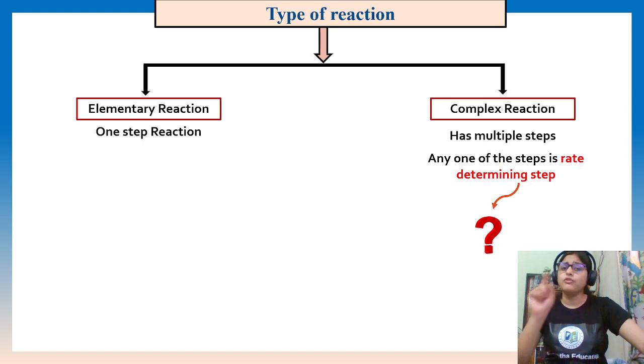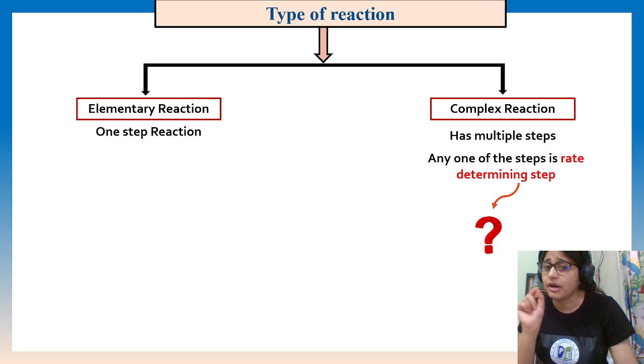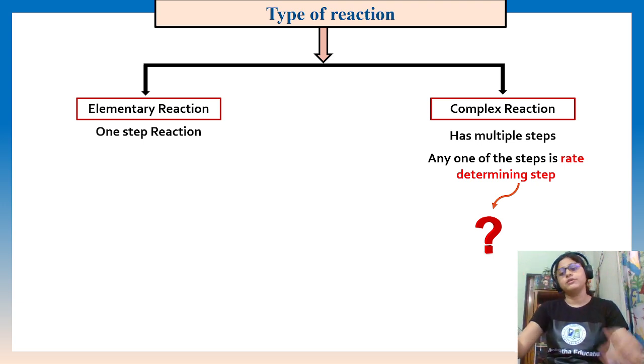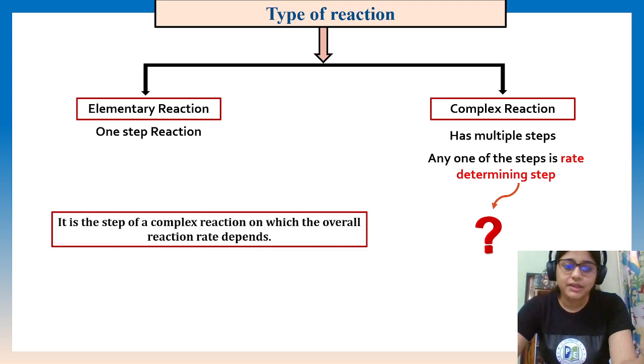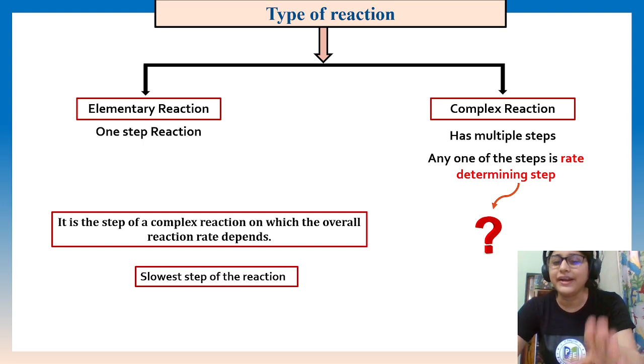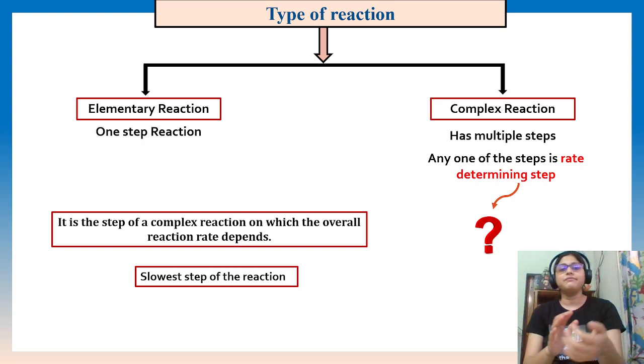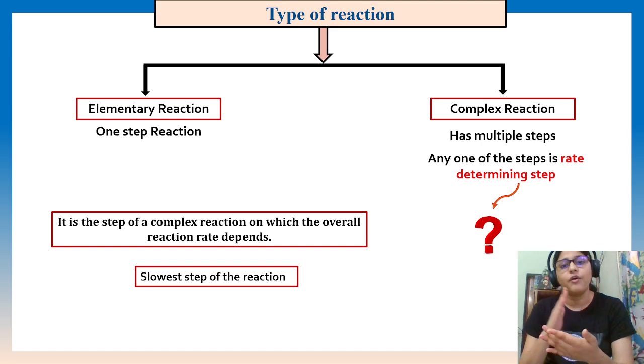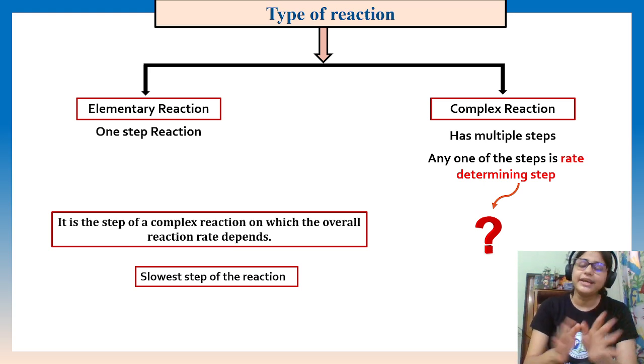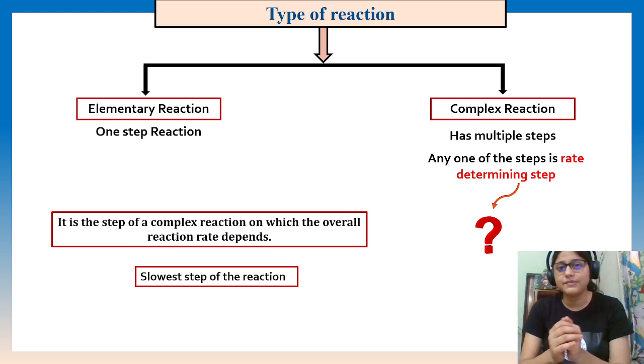So the overall rate will depend on the slowest step, and it is called the rate determining step. This concept is very important in organic chemistry as well as chemical kinetics, so keep that in mind.